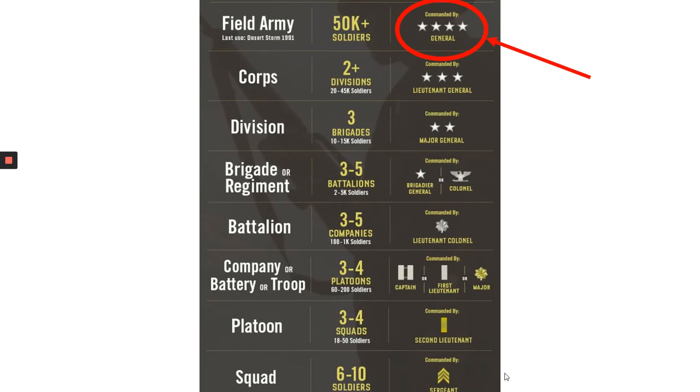Now, the first one I want to point out to you, I'm going to roll my cursor over it here, is a brigadier general. This is the first level of general. It's a 1-star general. MacArthur started at the bottom and worked his whole way up to brigadier general. He then worked up 3 more stages, from a 2-star major general to a 3-star lieutenant general, and then finally he led the US forces and the UN forces in the Korean War as a general. That means he's the top. He's in charge of the entire army. He has 50,000 soldiers under his command.